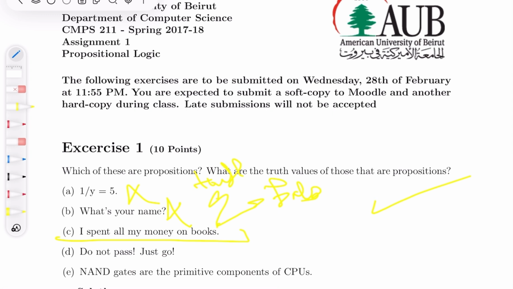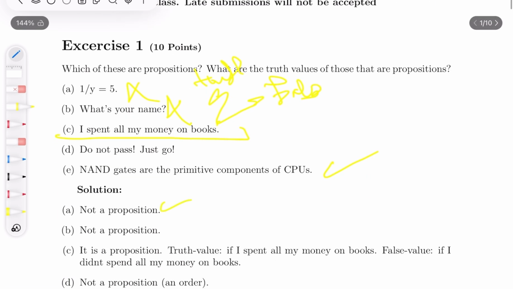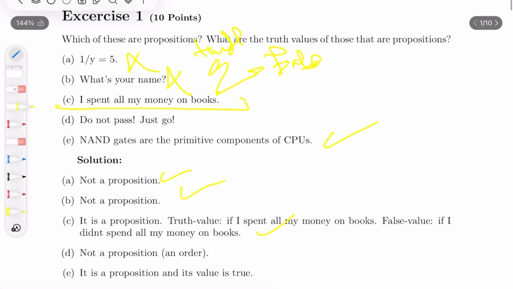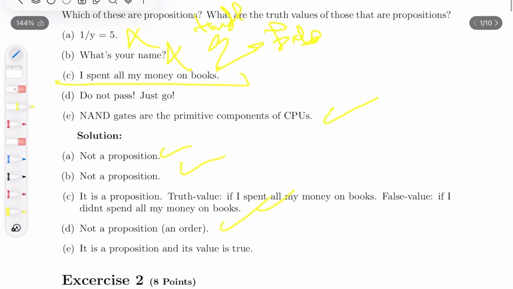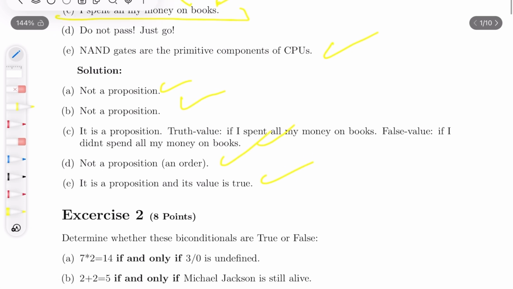All I know is that I can assign this a value. I can say that, okay, it's true, or okay, it's false. But what about this? I already know that it's true. Does this make it not a proposition? Think about it. And actually, no, it is a proposition. It remains a proposition even if the truth value is known. The definition is, a proposition is something that could be assigned the value of true or false, and this could be assigned the value of true or false. Okay, so as you see, not a proposition, but a proposition. It's a proposition, the box one, and then the command is not a proposition, and then it is a proposition, true.